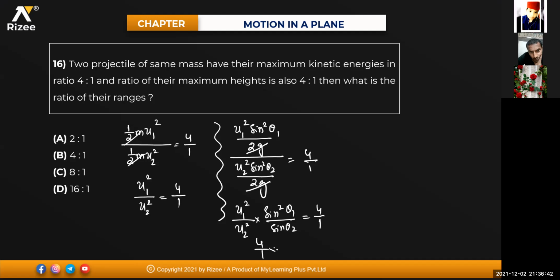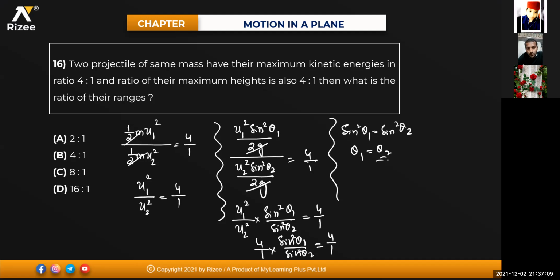So this is 4/1. Sine theta 1 divided by sine theta 2 is also equal to 4/1, isn't it? So that means sine square theta 1 and sine square theta 2. So I can write right now sine square theta 1 will be equal to sine square theta 2. That means sine square will get cancelled. So theta 1 will be equal to theta 2.